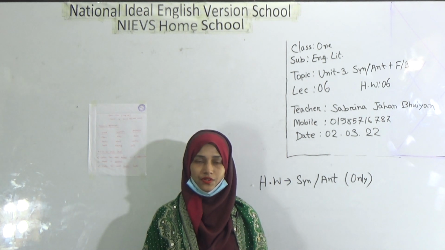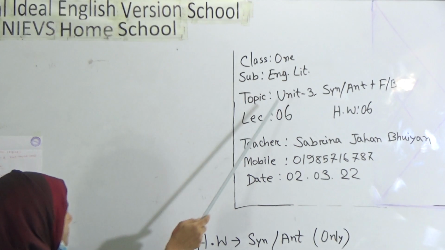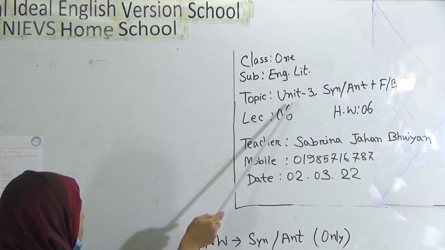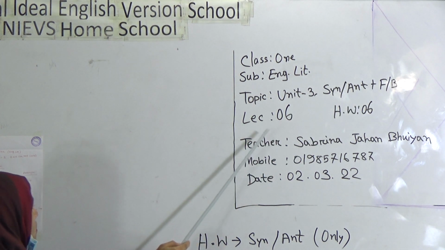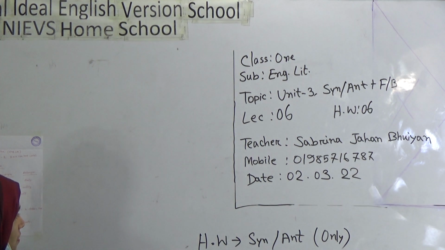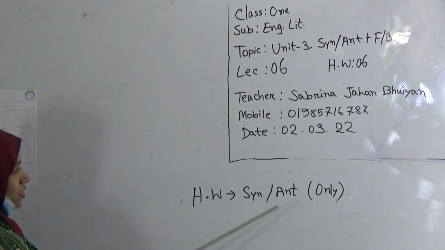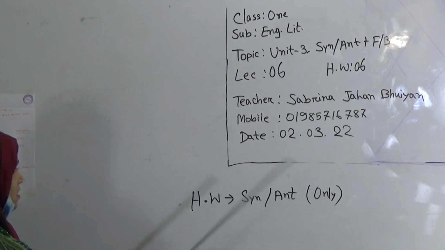Dear students, today I am going to take English Literature class for the students of class 1. Dear students, this is our topic. Our topic is Unit 3, Synonym, Antonym and Fill in the Blanks, and our lecture number is 6, SW number 6. As your SW, you will submit synonym and antonym, okay?